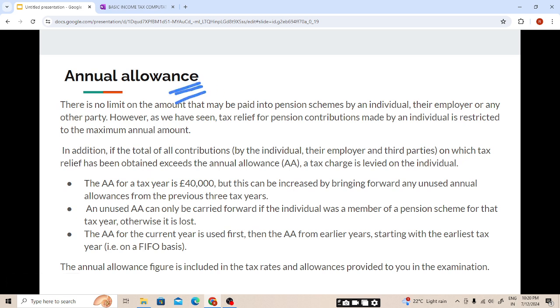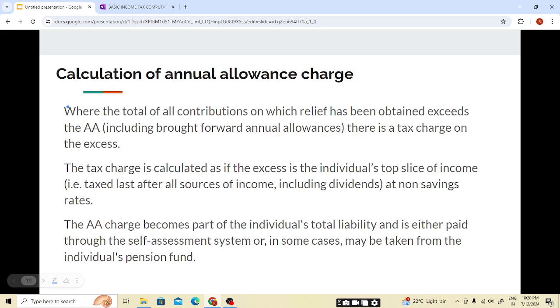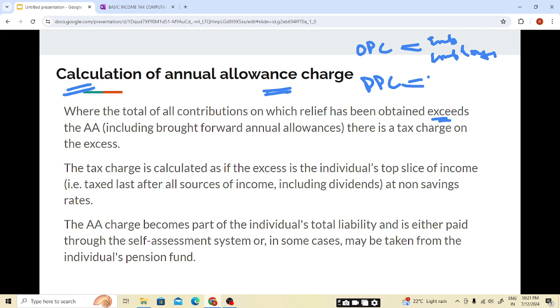So this annual allowance is a limit. If above this amount, any amount is invested in the pension scheme, there will be an annual allowance charge, students. Now we'll see how to calculate the annual allowance charge. Calculation of annual allowance charge, where the total of all contribution on which relief has been obtained, like relief obtained on the occupational pension scheme amount paid by the employee or employer, and these are all the total contribution. Coming to the personal pension scheme, by the employee or by his employer.